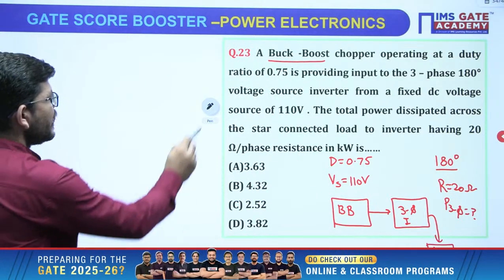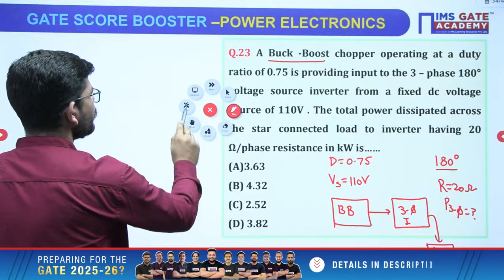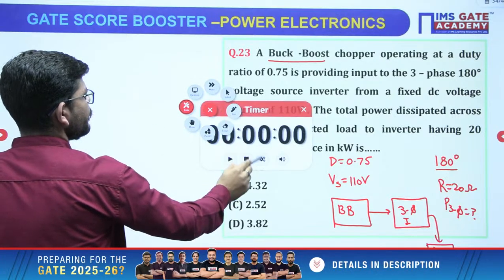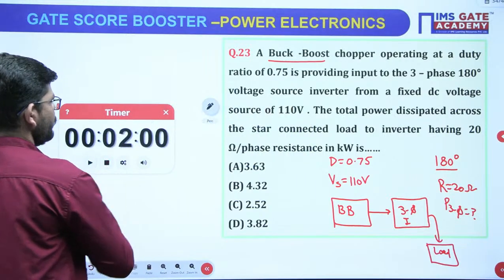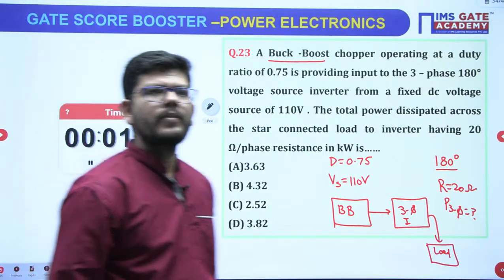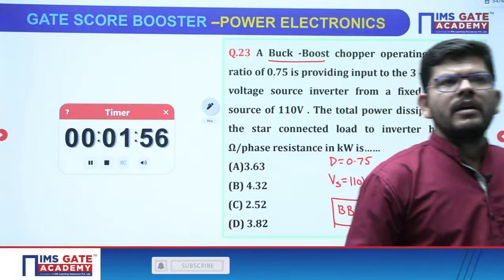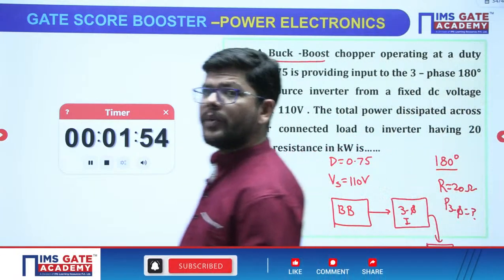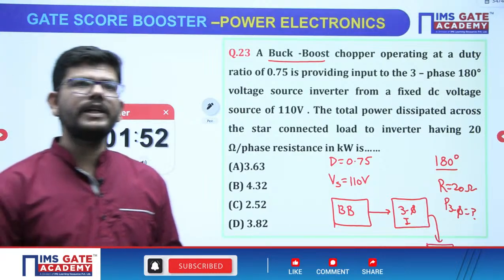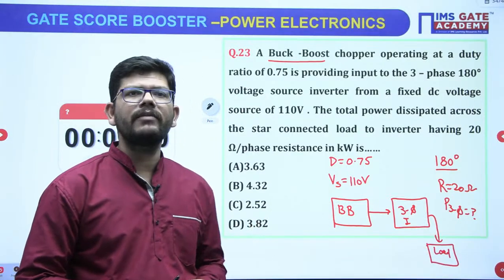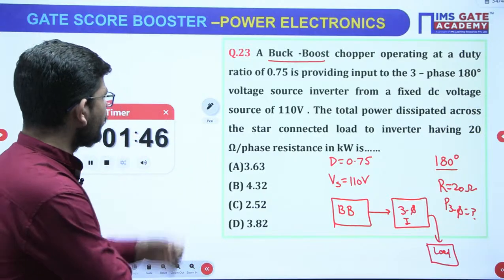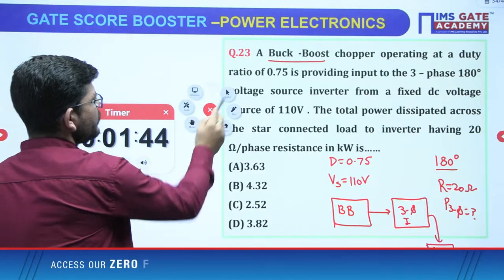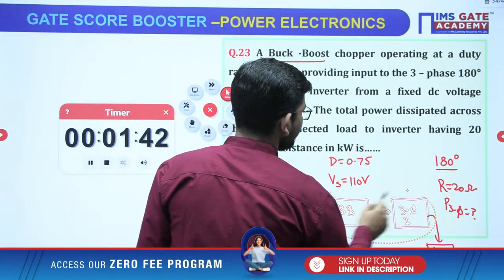Your time starts now. I hope that you can solve this question. A chopper is feeding to inverter, inverter is feeding to load. Finally, you have to calculate the power absorbed across the load.